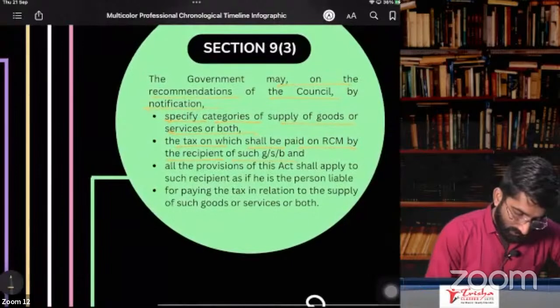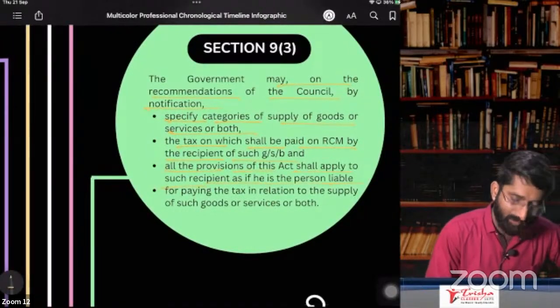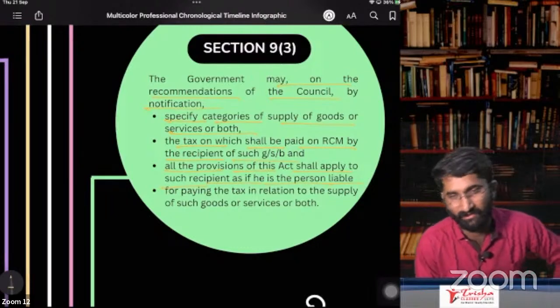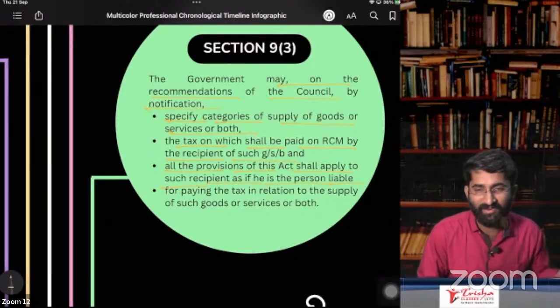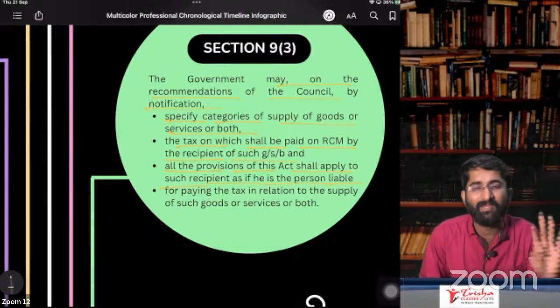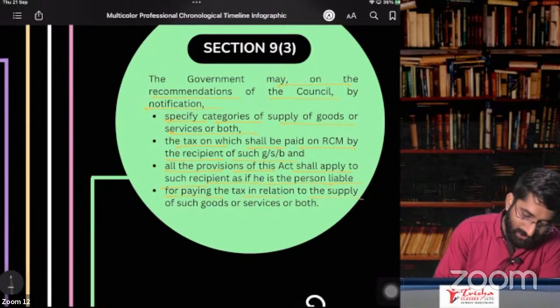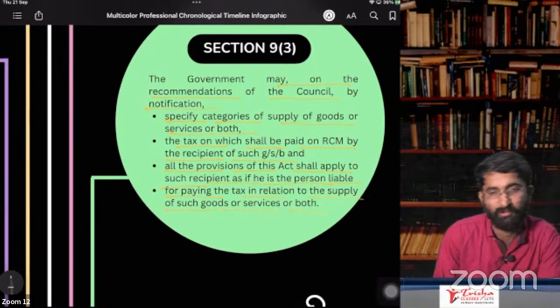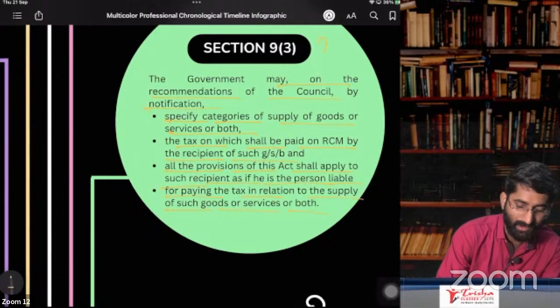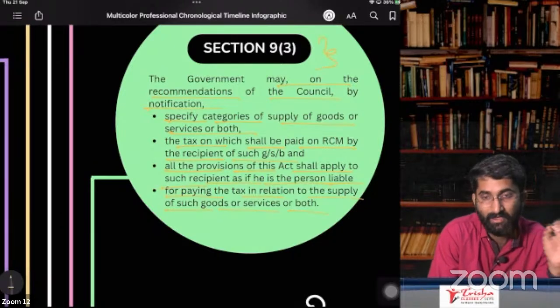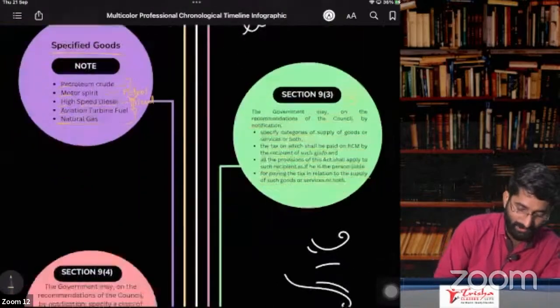So all the provisions of this Act shall apply to such recipient as if that person is liable for paying the tax in relation to the supply of such goods or services or both. Nothing but mutatis mutandis: whatever is applicable for the normal registered person is applicable for this RCM person. Now, there are some specified goods and some specified services on which RCM is applicable. Now we are going to discuss that RCM.